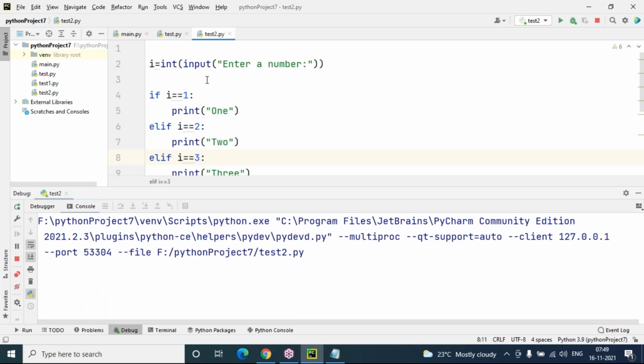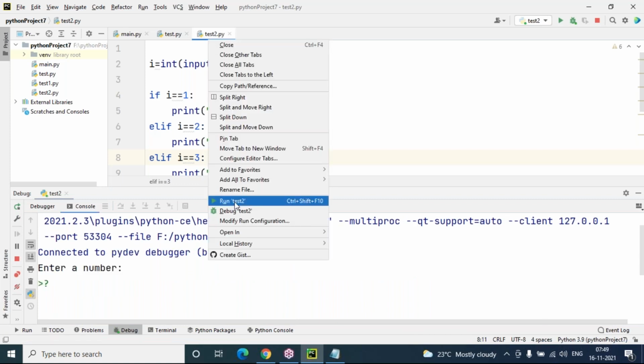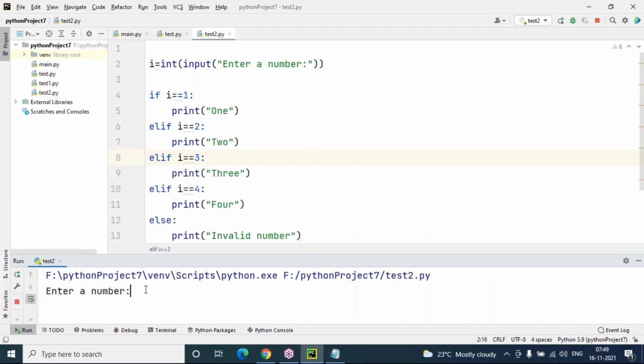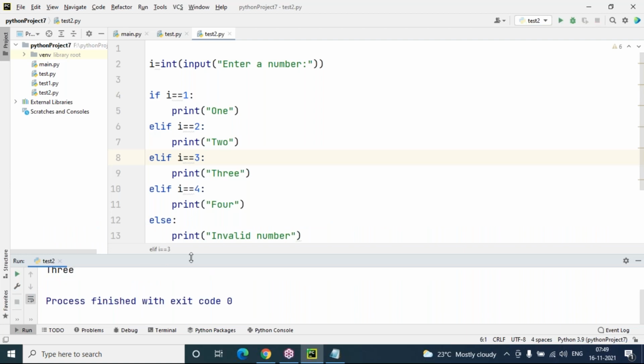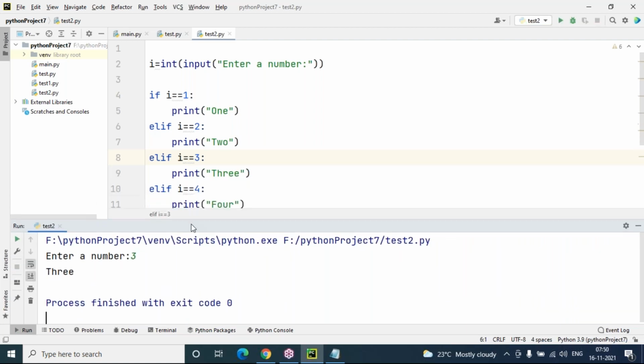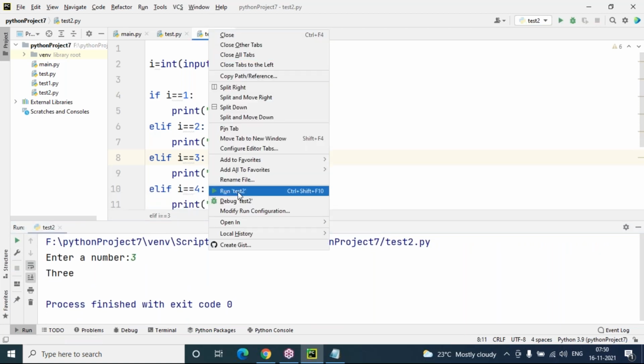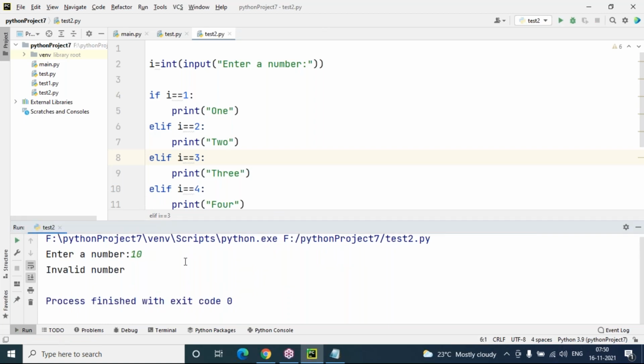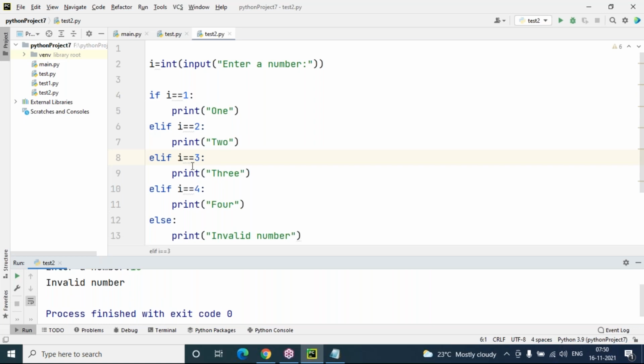Sorry, I have started debug, no problem. Let me run this directly, no debugging. My input is 3, for example. So here it is 3. Now you can see THREE is coming here only, no invalid number. If we give an invalid number like 10, then that is reported as invalid number. So this is actually nested if also.